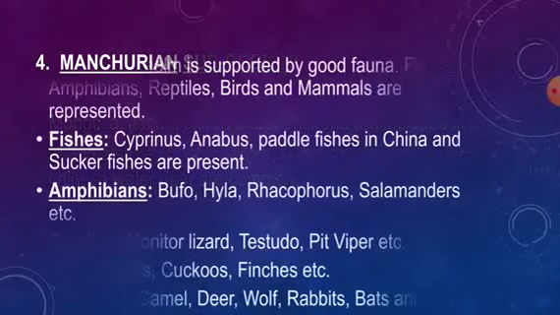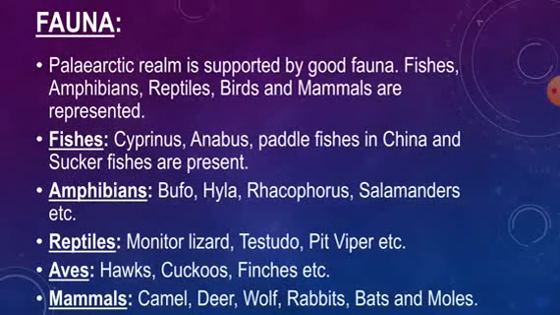Then the presence of fauna. This region is supported by good fauna. The Palearctic region contains good fauna. It includes fishes, amphibians, reptiles, birds, and mammals. The most common fishes are Cyprinus, Anabas, paddle fishes in China, and sucker fishes.